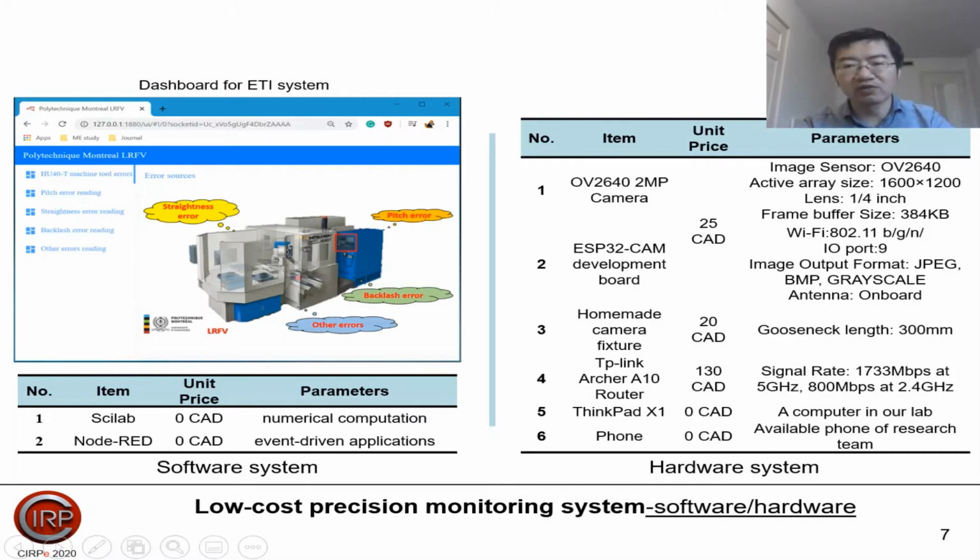Whereas for the hardware system, we have a camera and its development board, and also a home-made camera fixture, which uses a gooseneck to adjust the position of the camera. To improve the signal range, we also use a chip link retainer. And finally, the calculation platform is a ThinkPad and also a phone electronic platform.